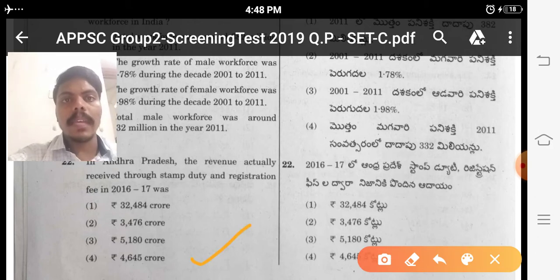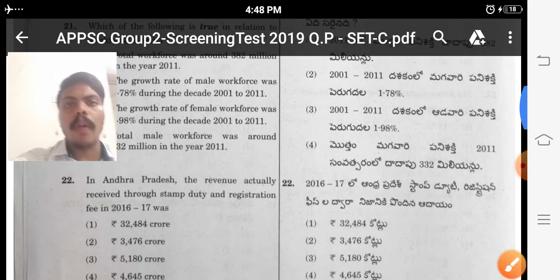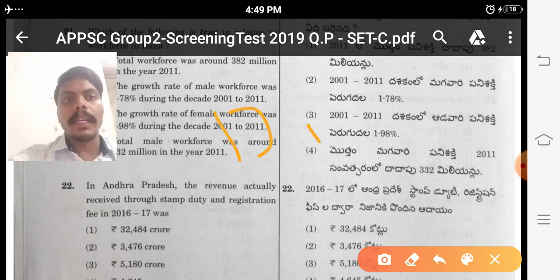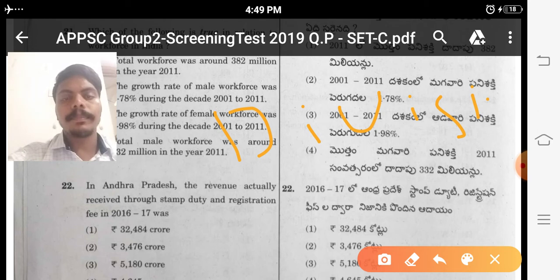From this 22nd question, what we have to take away is that we have to read the division of economy, division of income, how income and profit will come for a state. We have to read that.